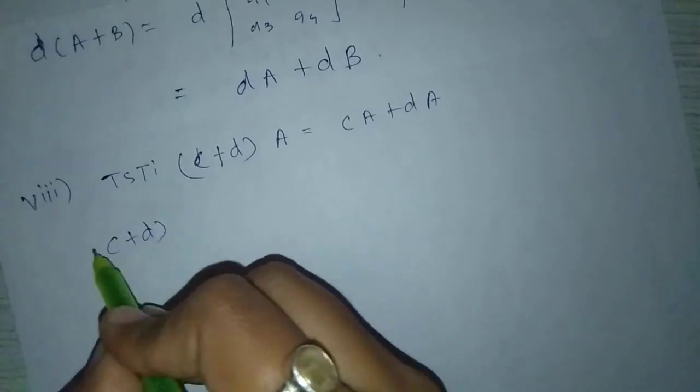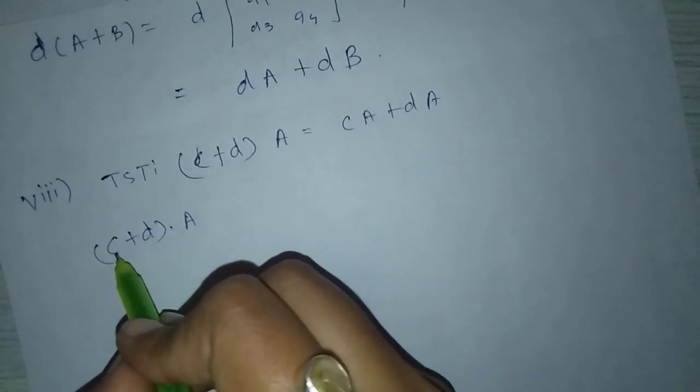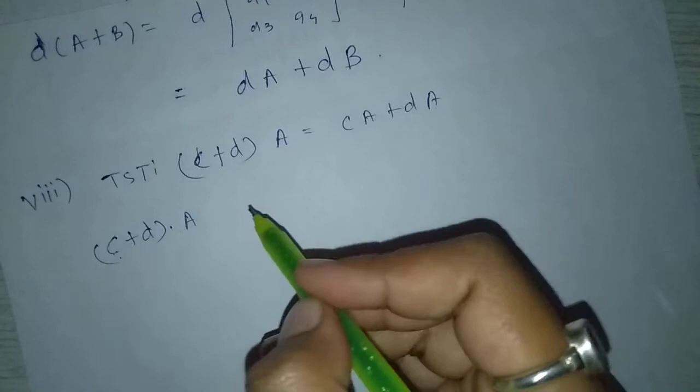First consider c plus d into A. Here c is not a matrix, c is a scalar.